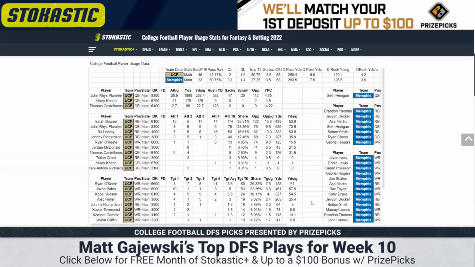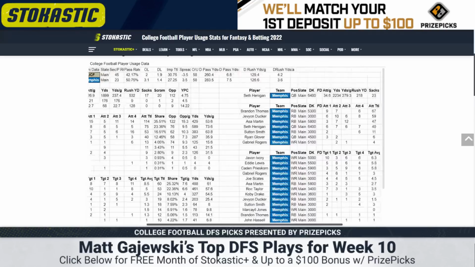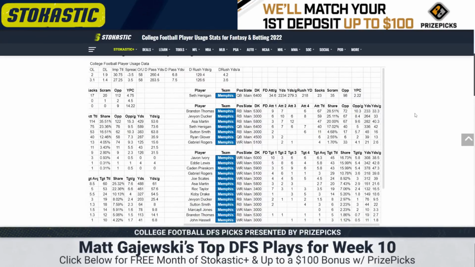Memphis, 23rd in pace, 51% pass rate. Seth Hennigan is pretty solid overall. 279 yards as a passer on 34.5 attempts, 218 rush yards. That's pretty good for Hennigan. I think he's an outside consideration in tournaments. It's just UCF's defense is pretty solid. Memphis at home here, that's big.